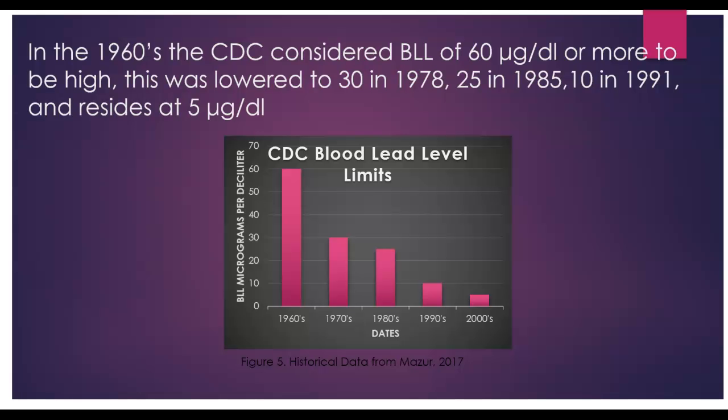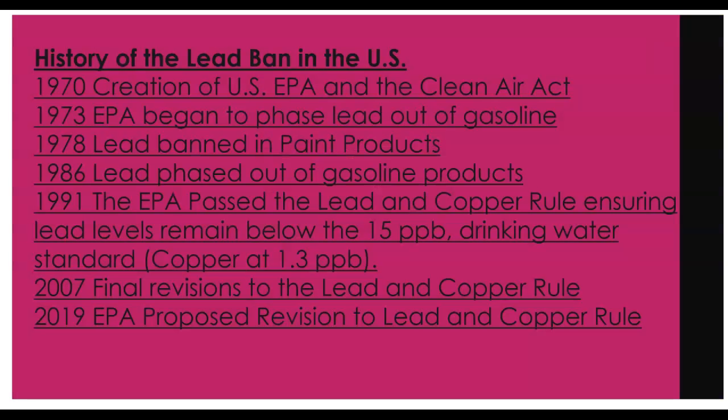In the 1960s, the CDC considered blood lead levels of 60 micrograms per deciliter or more to be high. This was lowered to 30 in the 70s, 25 in the 80s, 10 in the 90s, and resides at 5 micrograms per deciliter today. History of the lead ban in the United States.